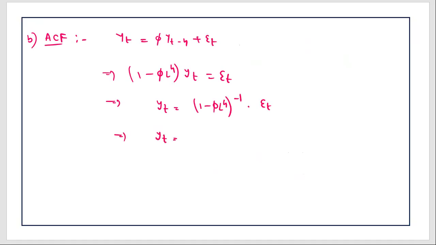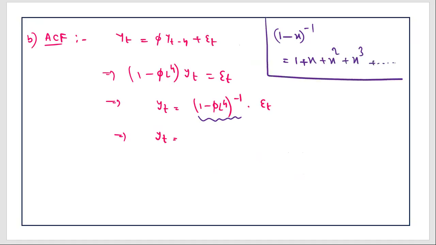Now what will be the expansion of this? If you know this fact that 1 minus x to the power minus 1 can be written as 1 plus x plus x squared plus x cubed and so on and so forth. So if you apply the same logic here, this particular expression can be written as 1 plus phi L to the power 4 plus phi square L to the power 8 plus phi cube L to the power 12 and so on and so forth.